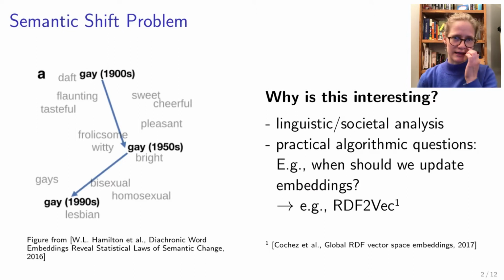Also, it is interesting to look at this from a practical algorithmic perspective. For example, imagine that you want to use an embedding of a structure for a downstream task that is always up to date and needs some sort of thresholding to decide when to update it. So, for example, as a deciding factor for when to rerun the embedding algorithm. As change in the world is continuous, it might not make sense to update it at every moment my knowledge about the world shifts. This would also be relevant not only for word embeddings, but also for embedding algorithms making use of them. For example, for RDF graphs, a frequently used approach is generating text from graphs first and then calculating the word embeddings on that.